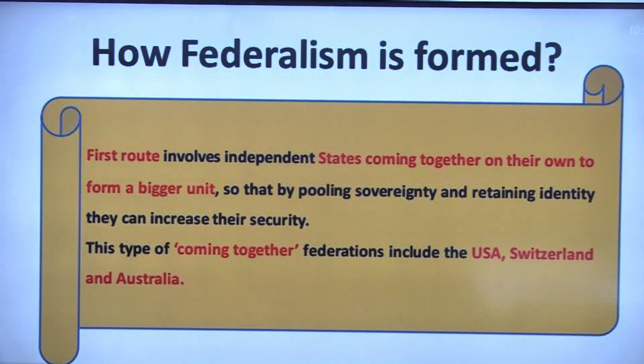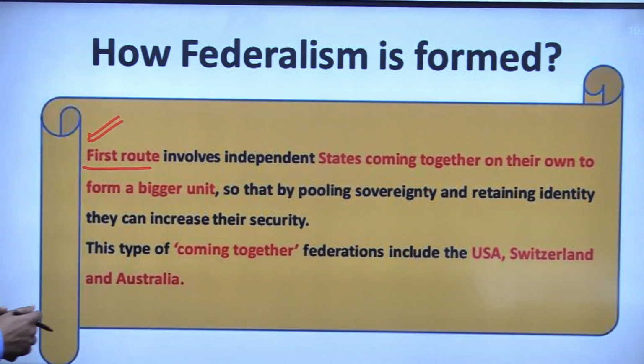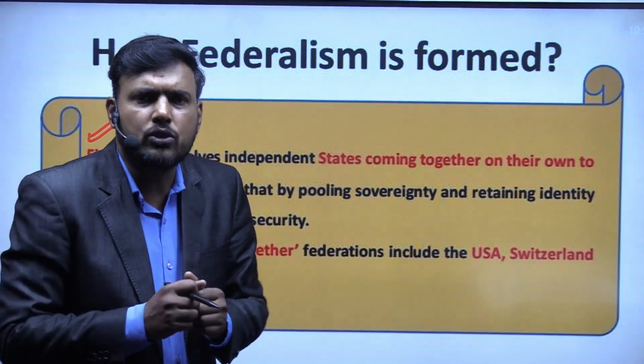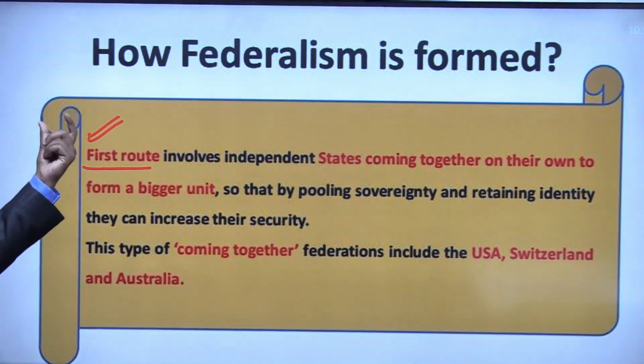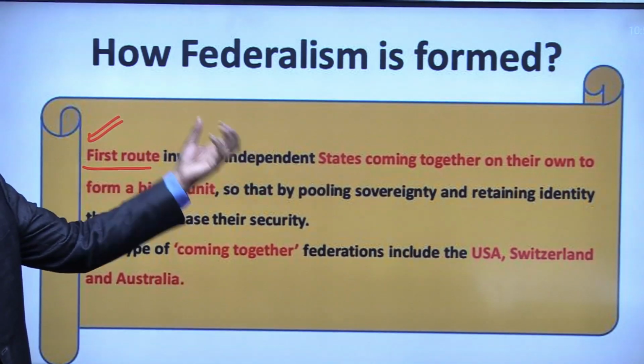First, federalism can be formed when the states come together. That means the stakeholders come together, and when they come together, they form a bigger union. So that is one of the formats in which a federalism can result.